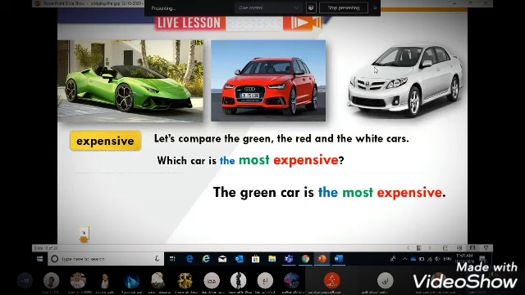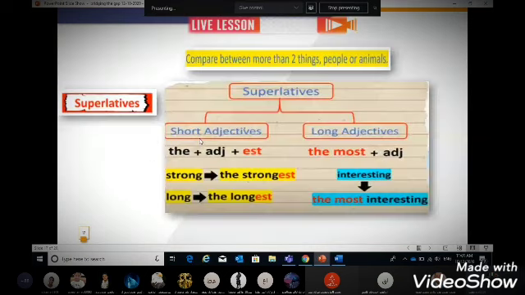Okay, so here we are speaking about superlatives. And of course, we use them when we compare between more than two things or two people or two animals. And as we saw earlier, we have short adjectives and long adjectives. With the short adjective, we use the plus short adjective plus est.